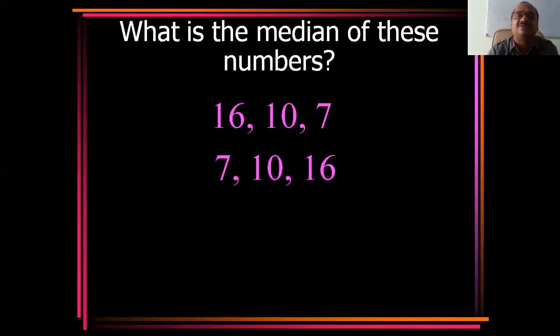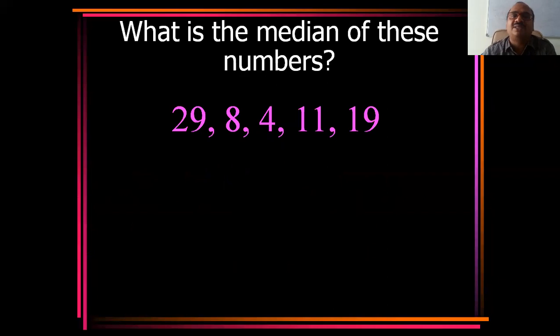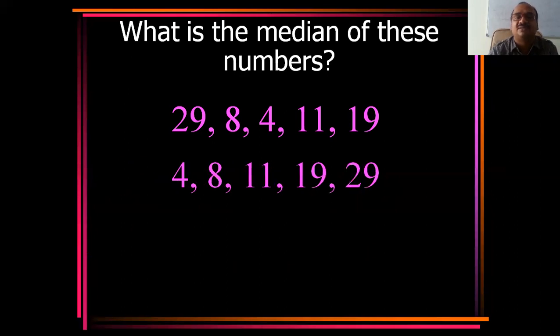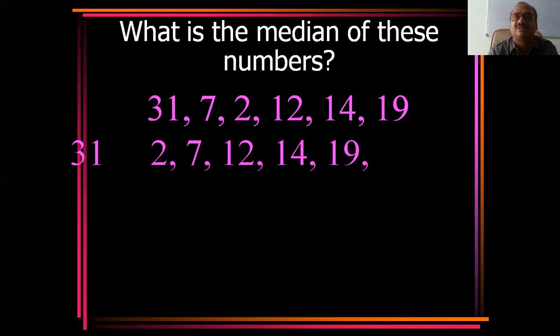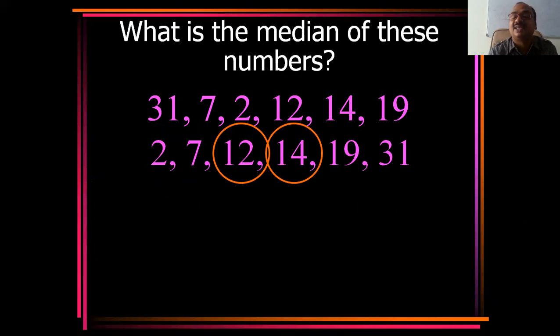See, what is the median of these numbers? 16, 10, 7. Put in order 7, 10, 16 and take the center part. It is a 10. Yes. Now, what is the median of these numbers? Order. See how many numbers are there? 11. What is the median of these numbers? Put in order all things. Two numbers are here because 6 are there totally.